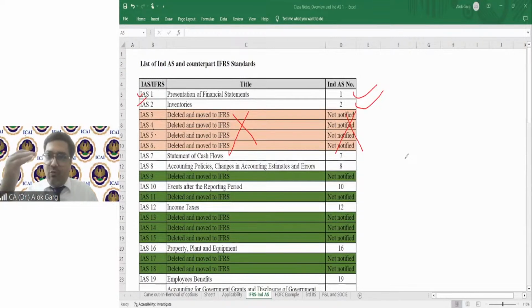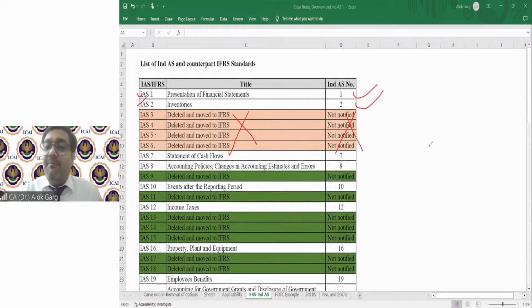You will not find IND AS 3, 4, 5, 6. When you go through the IND AS numbers, you will find that in between a few numbers are missing. Why are these numbers missing? These numbers are missing because globally there are no standards in these numbers. Sir, where have these standards gone globally? These standards have been shifted to the IFRS series of standards.